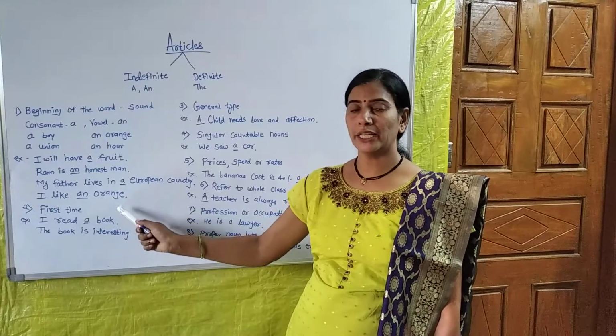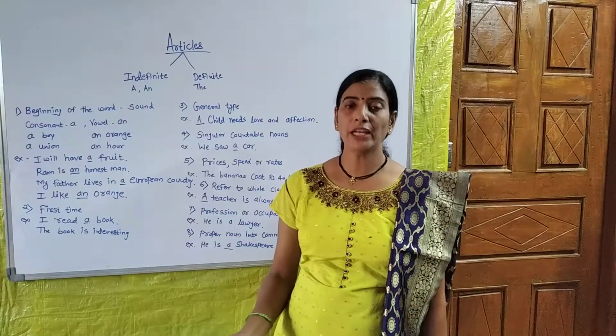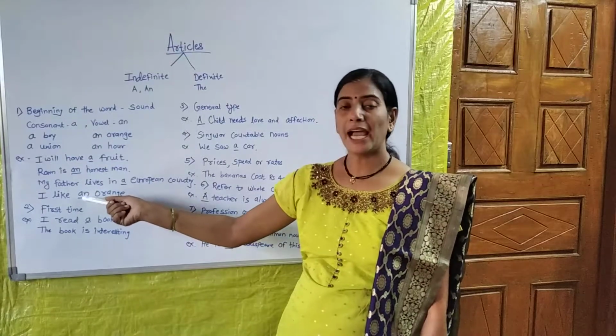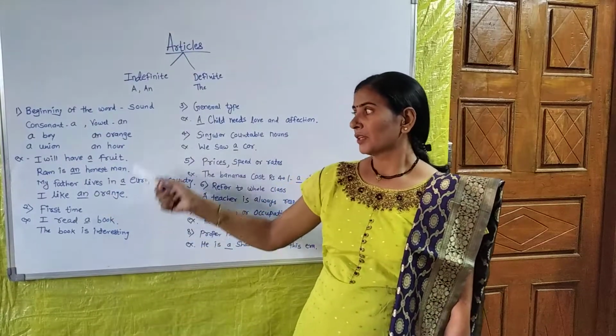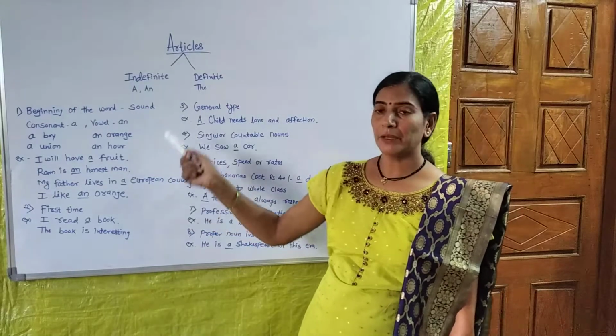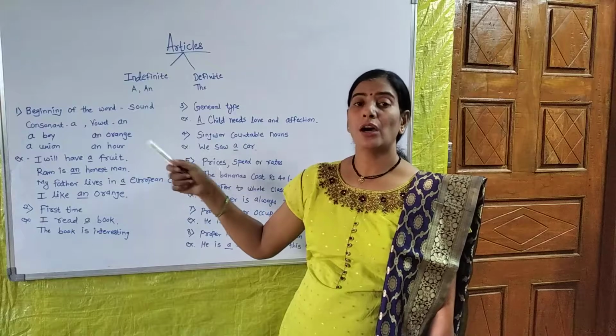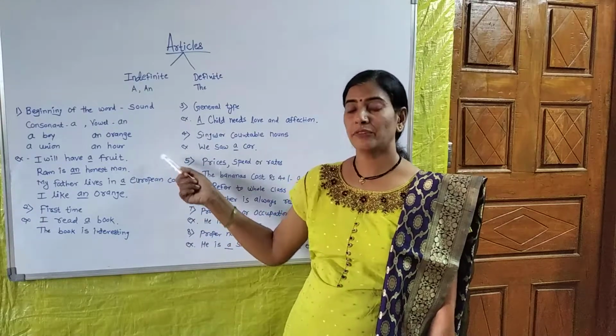Here the word orange starts with a vowel and is pronounced like a vowel, so we have to put an article here. So these are some examples for the first rule, where the beginning of the word or the sound of the word is very important.